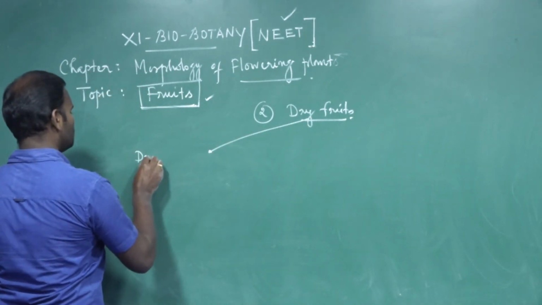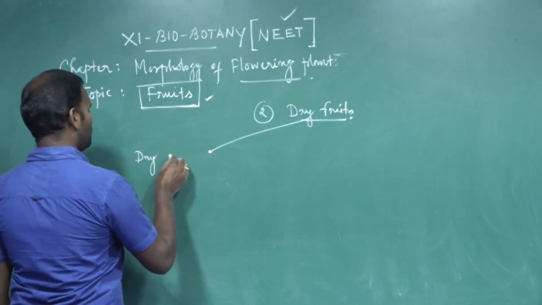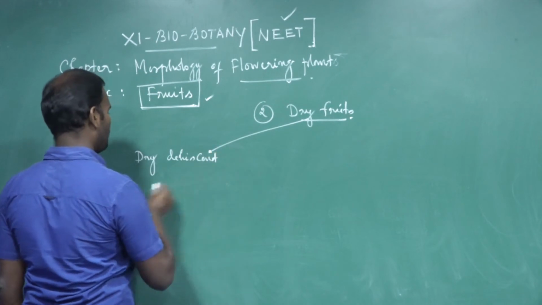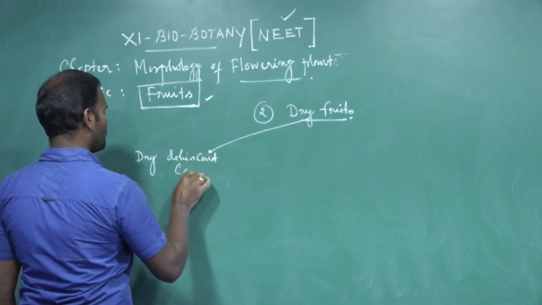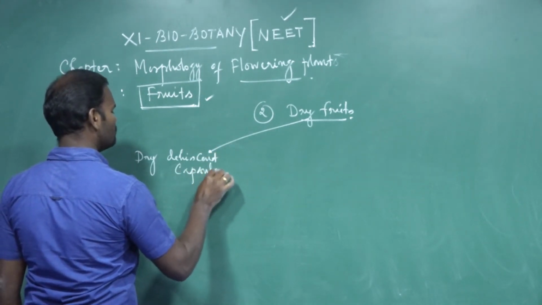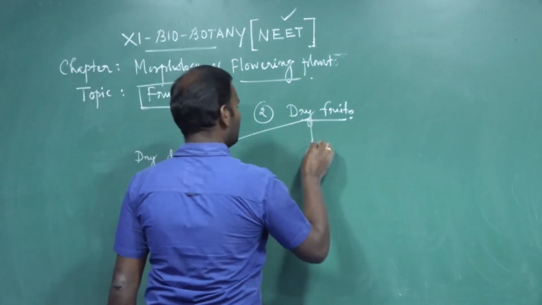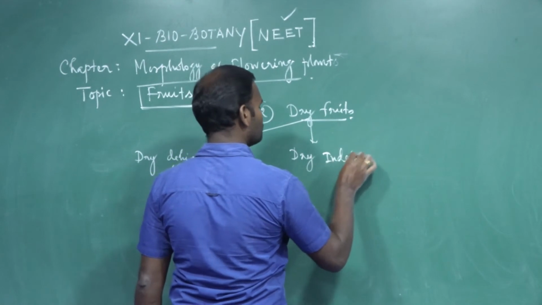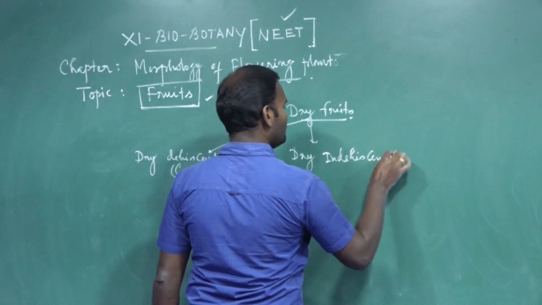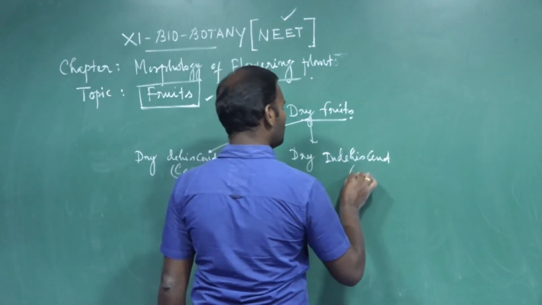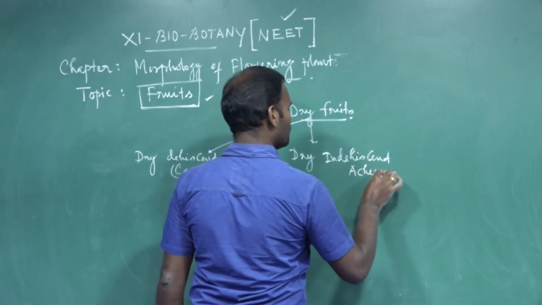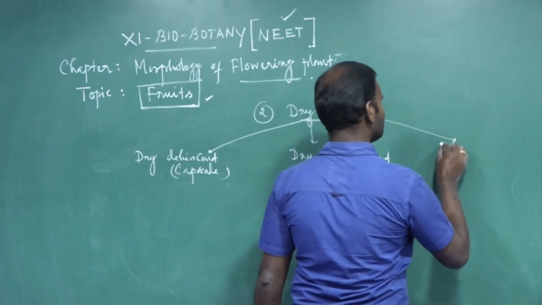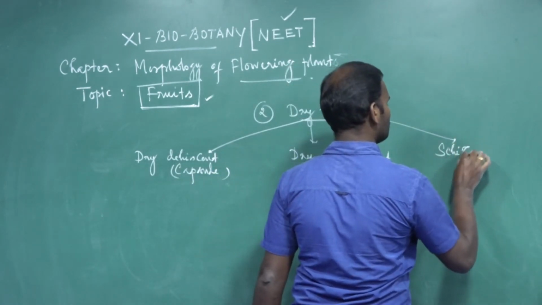One is dry dehiscent. It is also called capsular fruit, capsule. Then dry indehiscent. It is also called achenial fruit, achene. Then the third one is schizocarpic fruit.